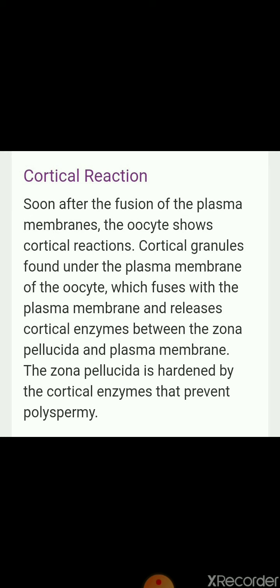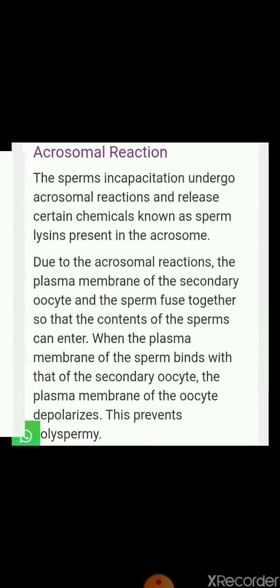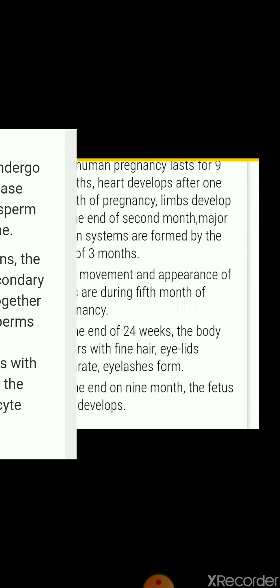The zona pellucida is hardened by the cortical enzymes, which prevents polyspermy. So not more than one sperm can fertilize the ovum. So sperm entry is prevented after the entry of one sperm by these two reactions, the cortical reaction and the acrosomal reaction.